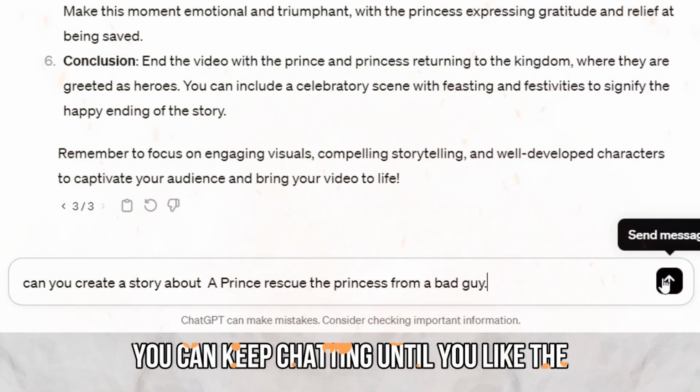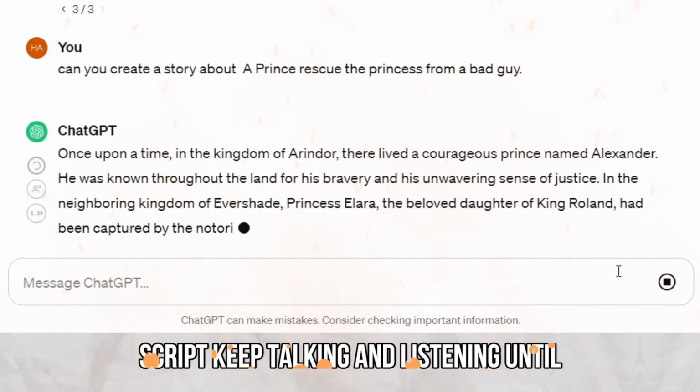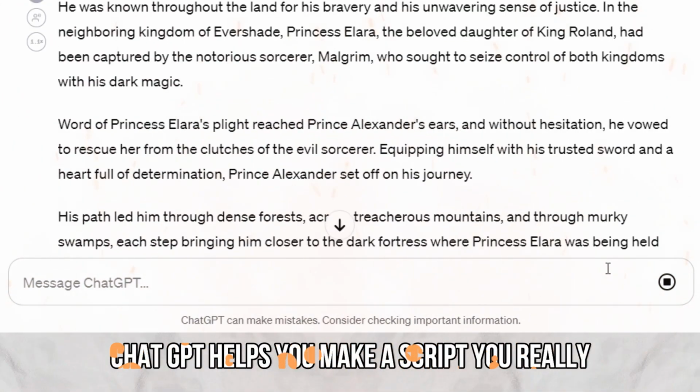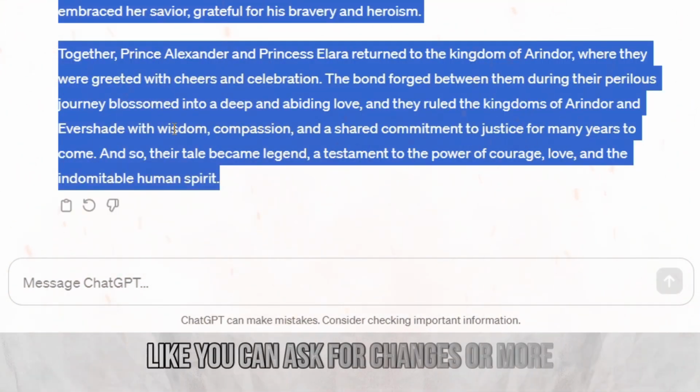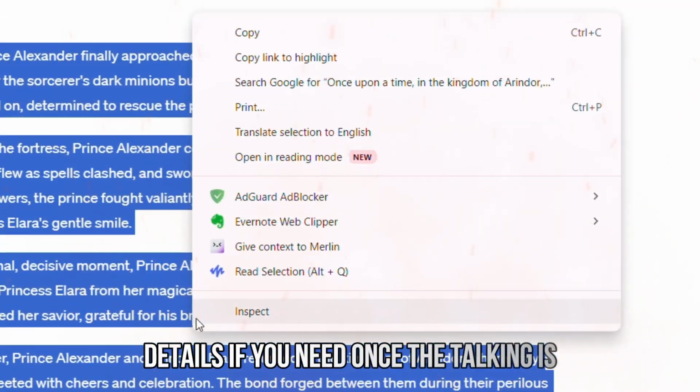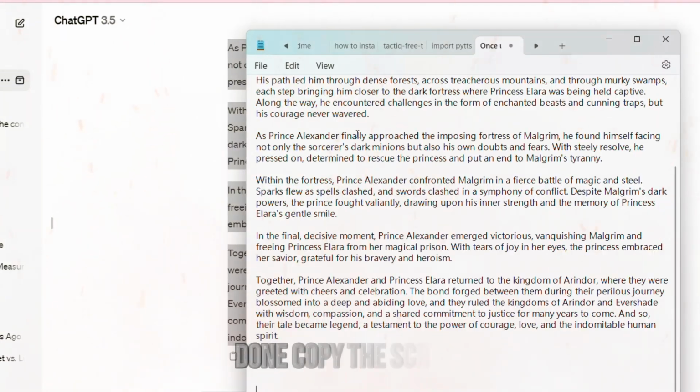You can keep chatting until you like the script. Keep talking and listening until ChatGPT helps you make a script you really like. You can ask for changes or more details if you need. Once the talking is done, copy the script.